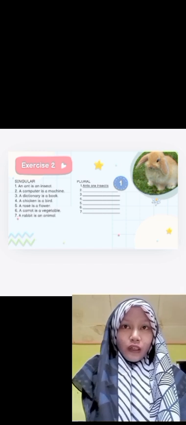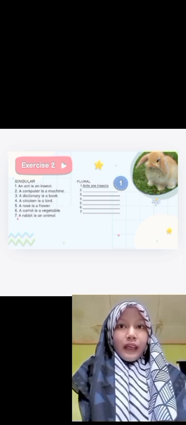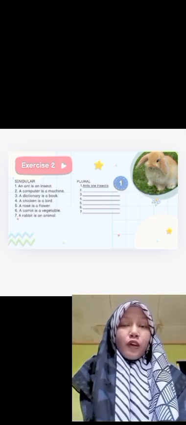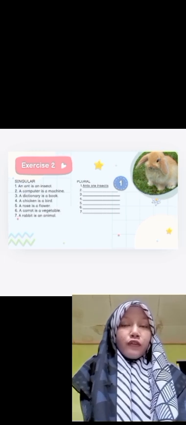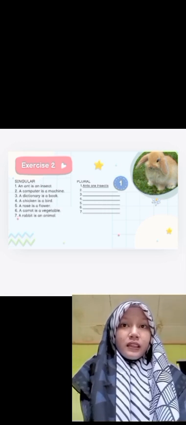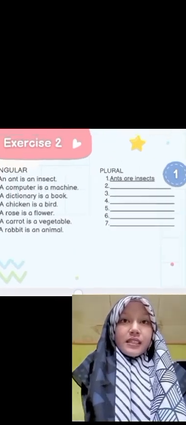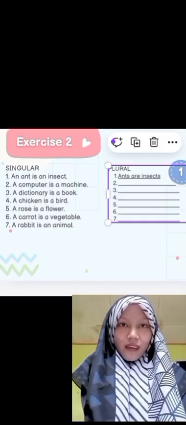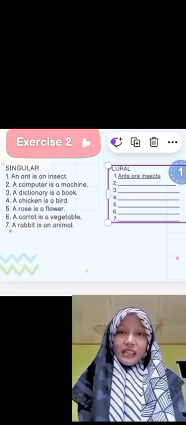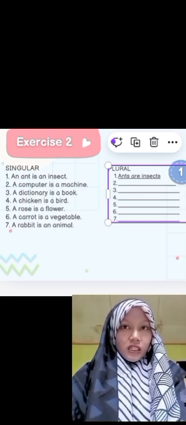And is here we turn to are. And an in front of insect we remove, and add s at the end of insect. So it becomes ants are insects.